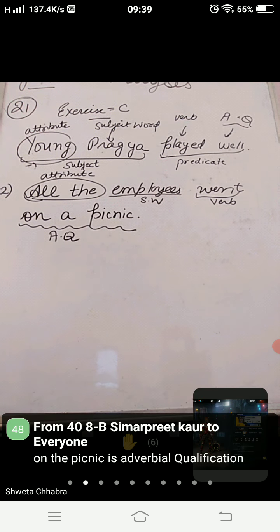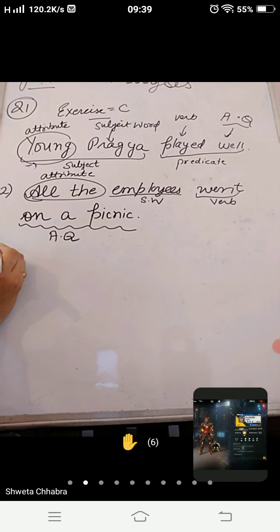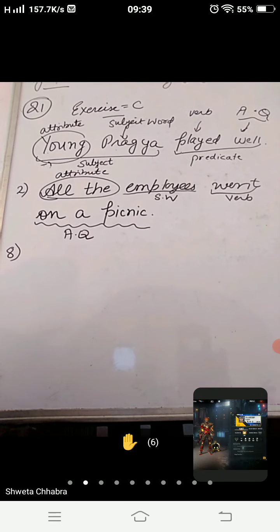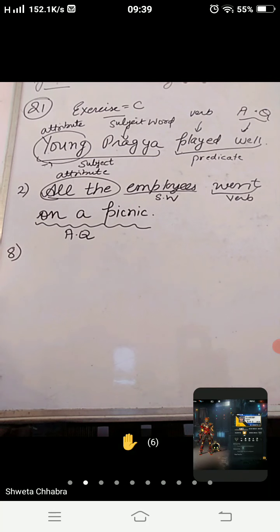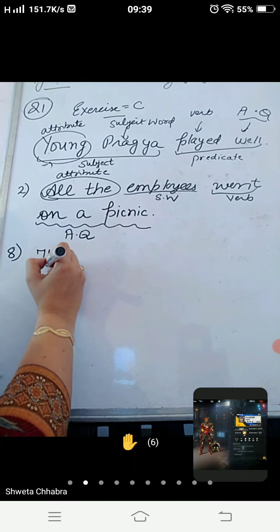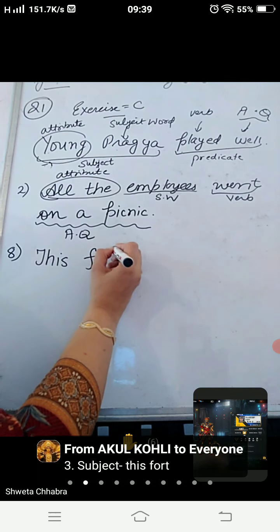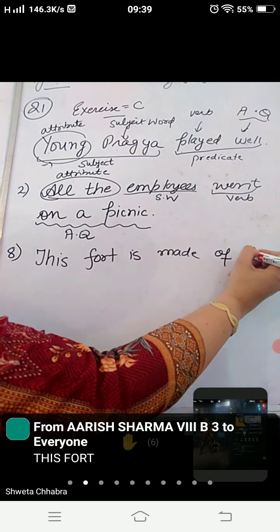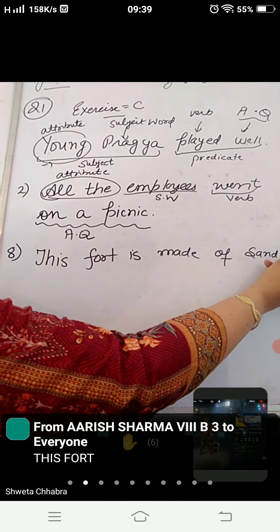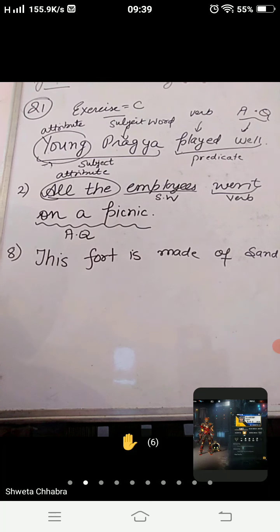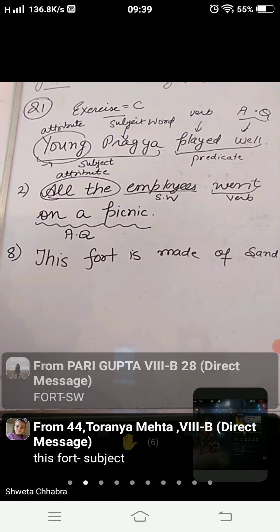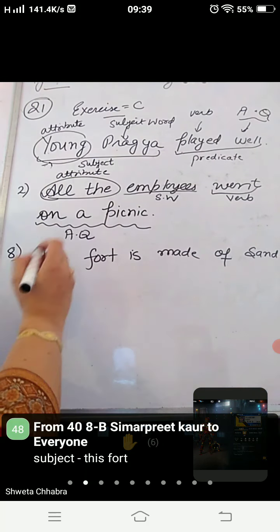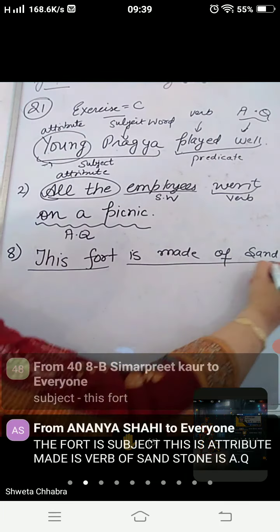Now I'm going to take only the 8th sentence. The rest of the sentences you will do on your own. The 8th is, this fort is made of sandstone. So this fort is subject, and is made of sandstone is predicate.